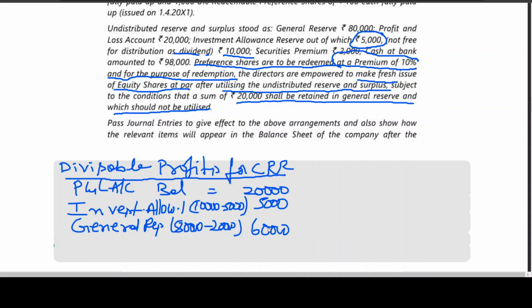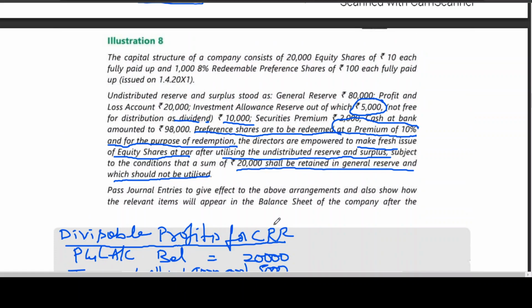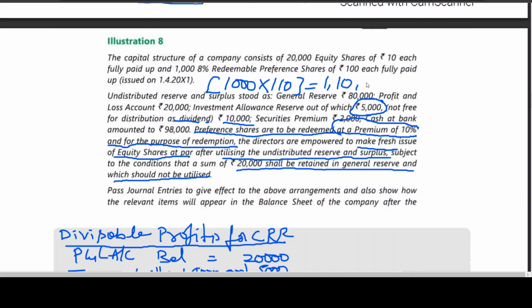But now the question is that preference shares are redeemed at a premium of 10%. So the 10% is the loss, no? 10% of what? The preference share capital. 20,000 equity shares of 10 each. 1,000 8% preference shares of 100 each to be redeemed at premium. That means 1000 into 110, 1,10,000 to be paid.